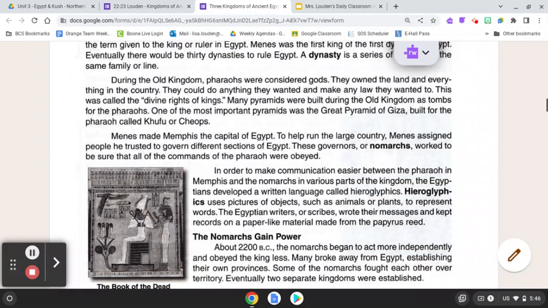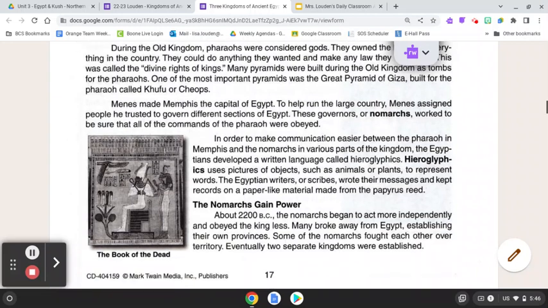Menes made Memphis the capital of Egypt. To help run the large country, Menes assigned people he trusted to govern different sections of Egypt. These governors, or nomarchs, worked to be sure that all of the commands of the pharaoh were obeyed.